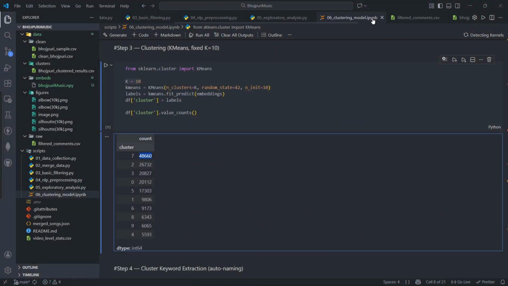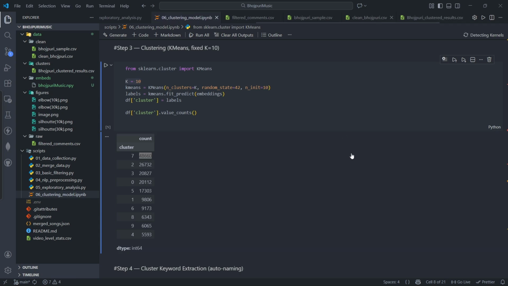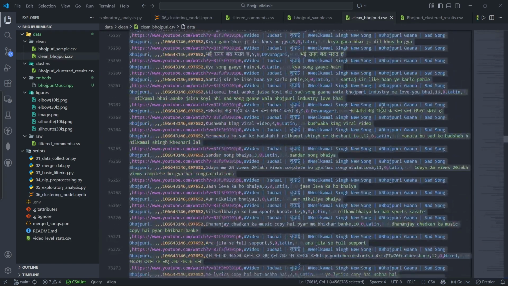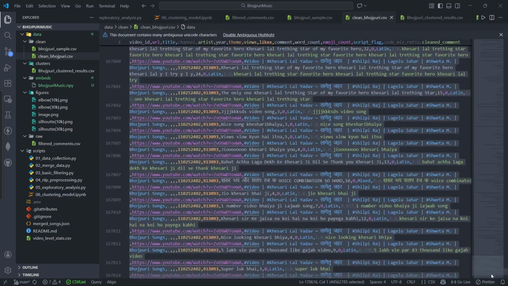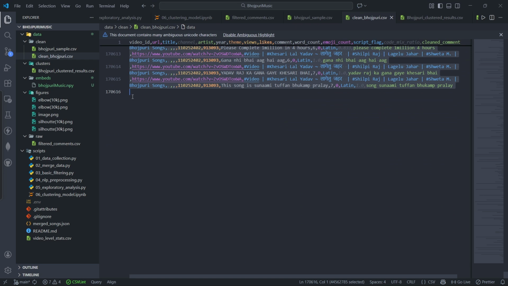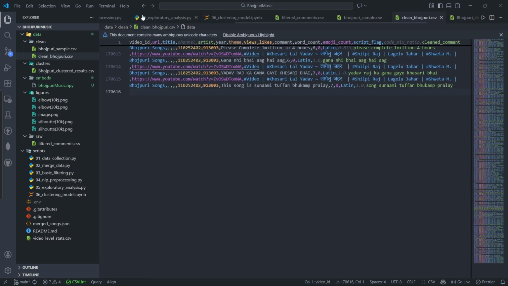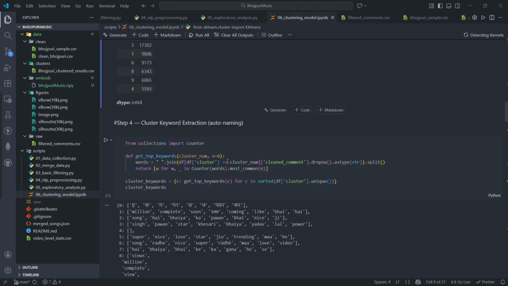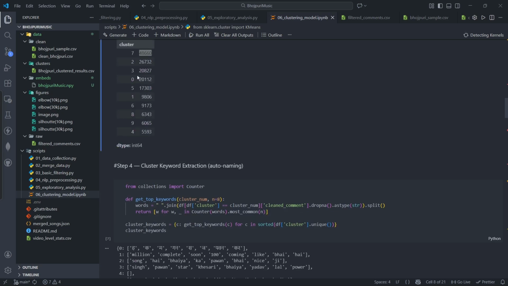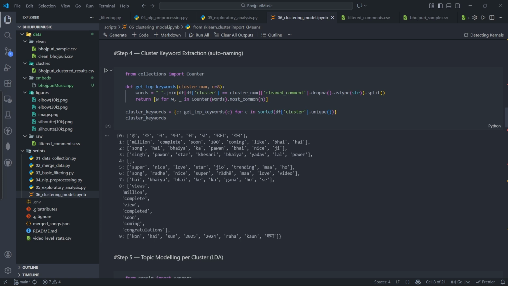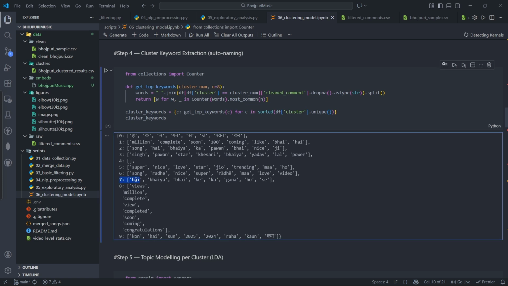Also, I forgot to mention that after cleaning, the comments reduced to nearly 1,70,000, which is at most one fourth of our previous comments. So we can see the 7th cluster has the highest number of comments. It is the most sensible cluster, with words which make sense.